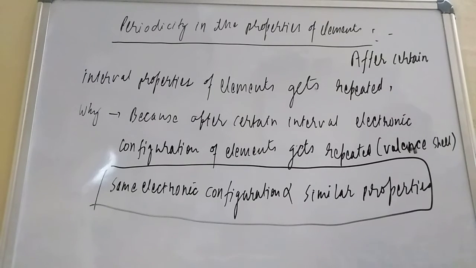Now the next heading we are going to study is periodicity in the properties, which means we are going to study the trends of properties. First of all, in the long form periodic table, when you are moving left to right or top to bottom, what would be the trends in the properties?